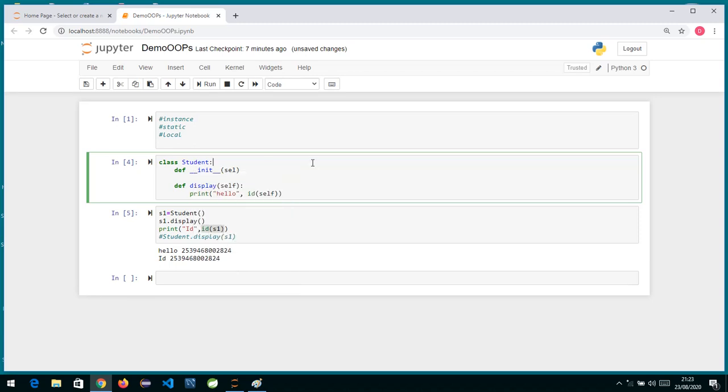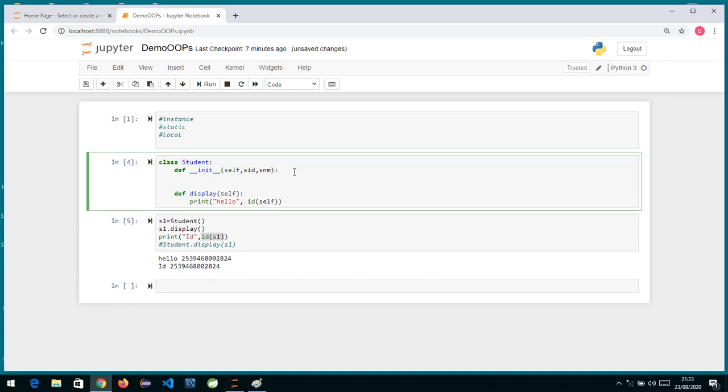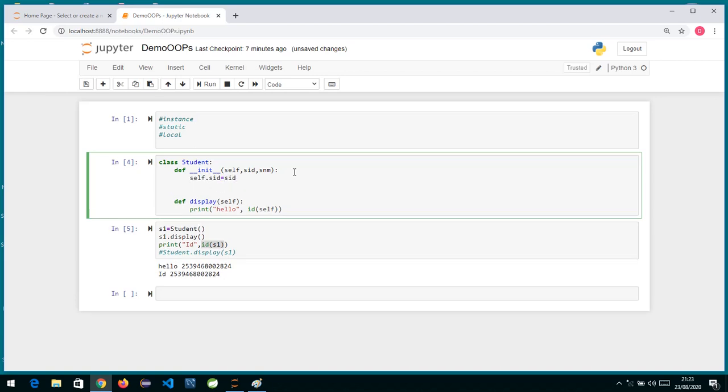The first argument will always be self, or instead of self you can use any variable name. Suppose I write SID and the next one SName. Now this init method is taking three in total, but actually we'll pass only two. Now I'll write self dot SID equal to SID, and self dot SName equal to SName.